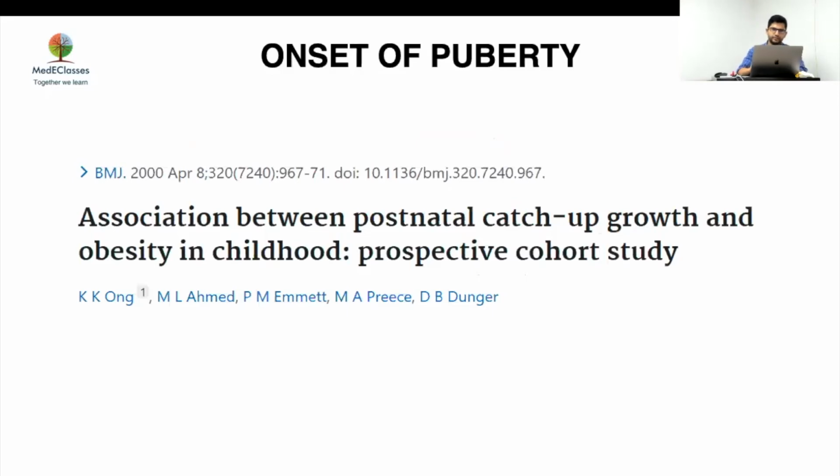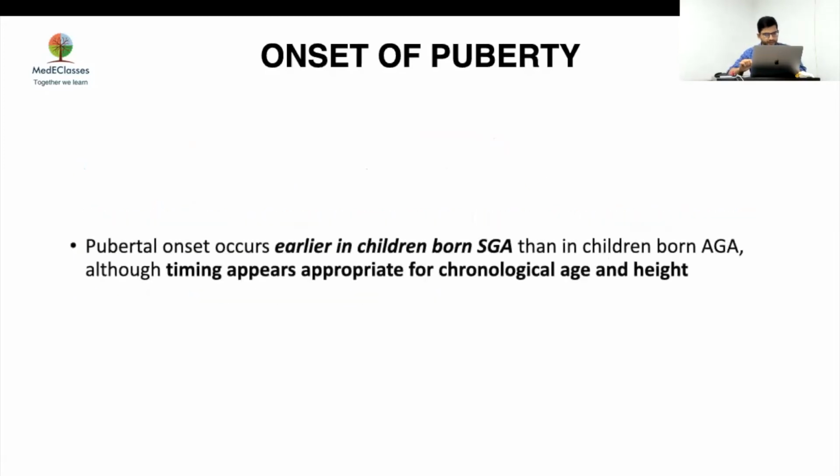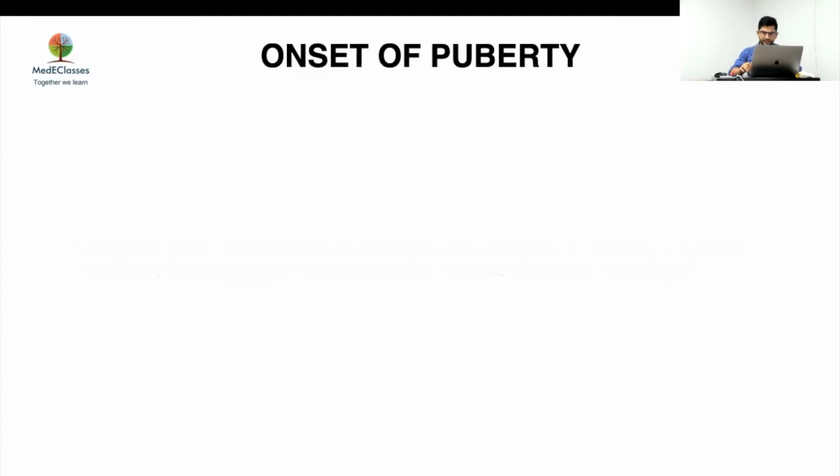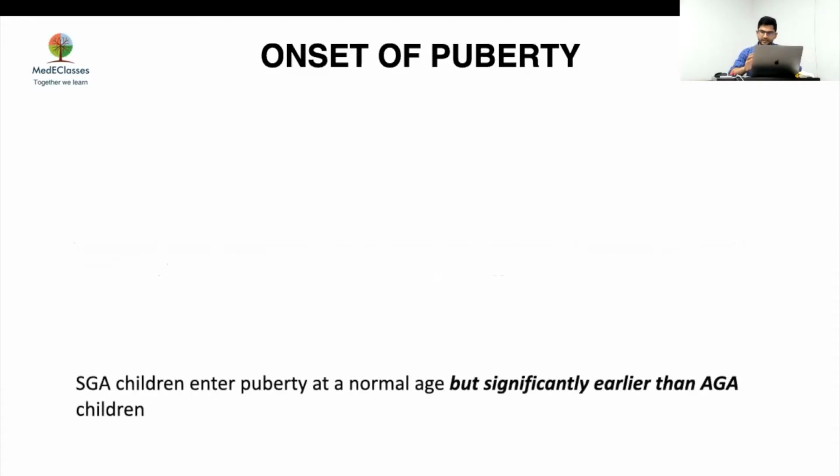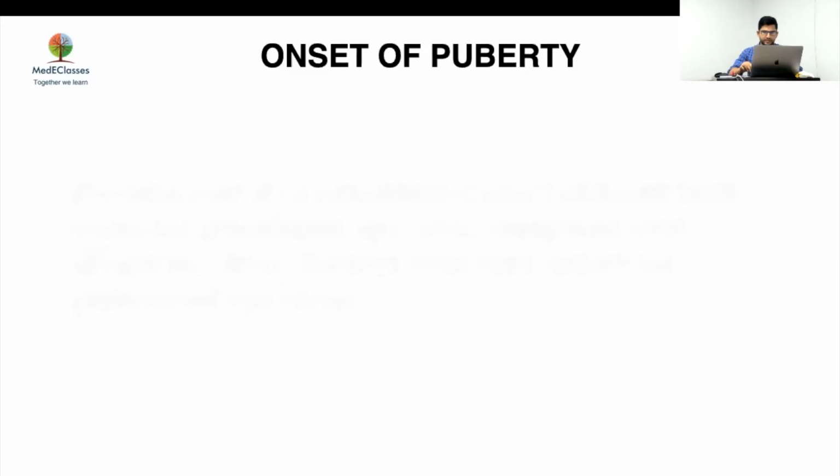And a very important point is the onset of puberty. Various studies have given the following information. The pubertal onset occurs earlier in children born SGA than AGA, but the timing appears appropriate for chronological age and height. So this may be a reason why they are actually ignored. They might consider it is coming at the normal time, so we will ignore it. But as various studies have shown, it is significantly earlier than in AGA children, even though it comes within the normal stipulated range. It's not premature, but if we study them side by side, they're significantly earlier than in AGA children, as shown in this study.